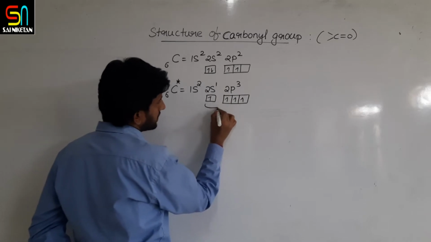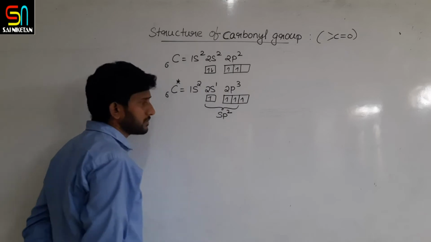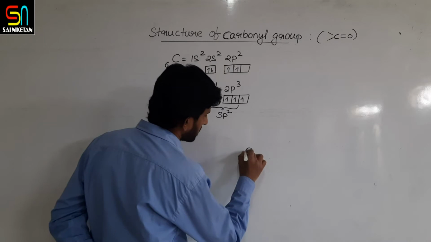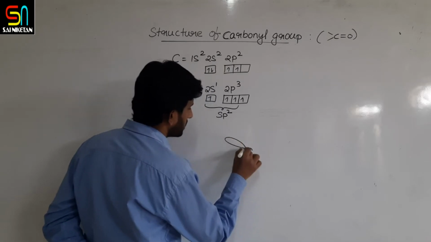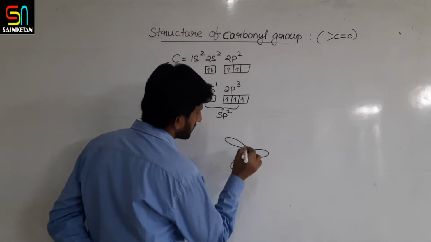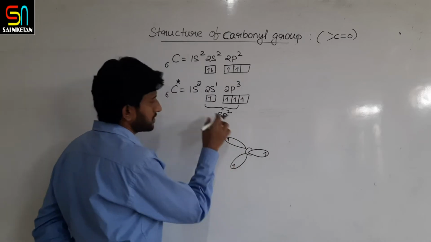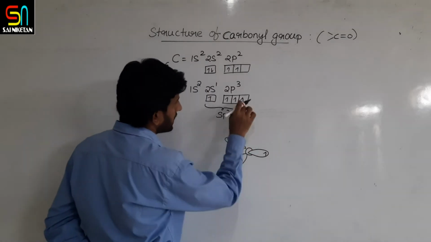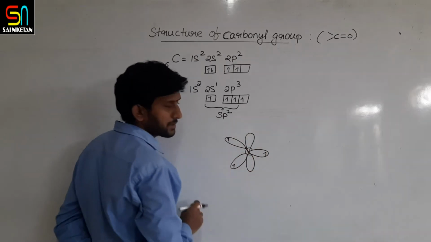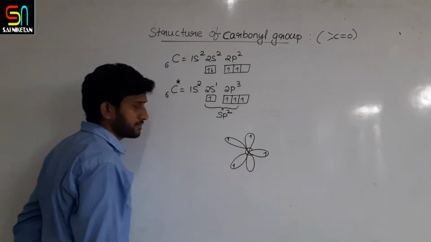And in this compound, carbon undergoes sp2 hybridization, with trigonal planar geometry, three hybridized orbitals, and one unhybridized orbital, that is this one, which also has one electron.